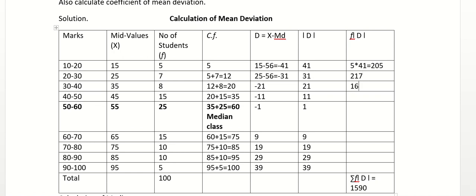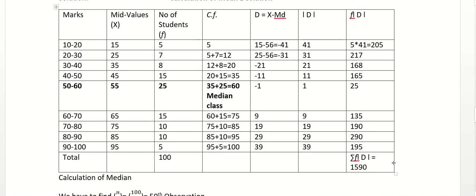Then 168. Then 165. I'm just multiplying frequency with absolute value of D. Okay. This is 25. This is 135. 190. 29 into 10. Okay. 290. Then 5 into 39 is 195. So here the summation of F into absolute value of D is 1590.